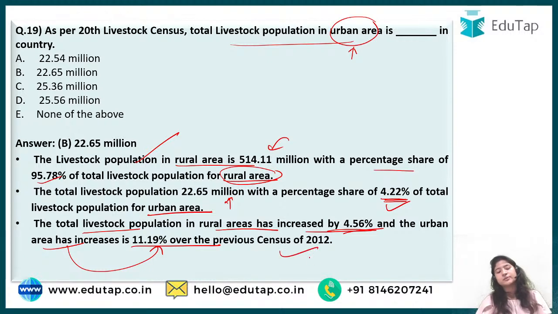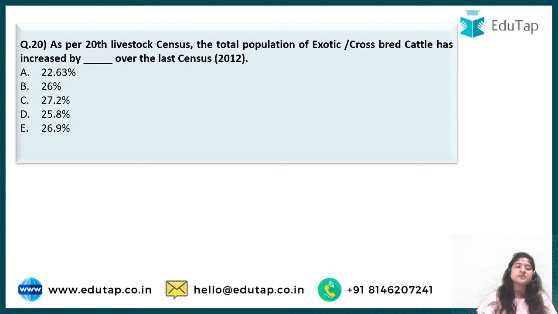So when we compare to the previous census, there is an increment in the population in rural area by 4.56%, and in urban area it increases 11.19%. Okay. Then we come up with question number 20, which says, as per 20th livestock census, the total population of exotic crossbred has increased by dash over the last census.